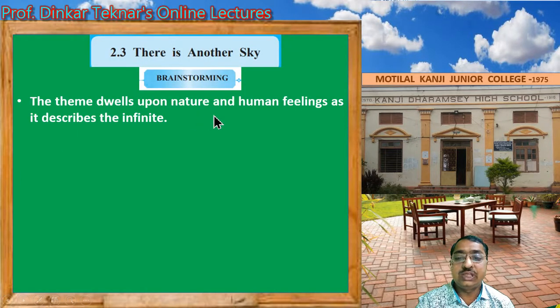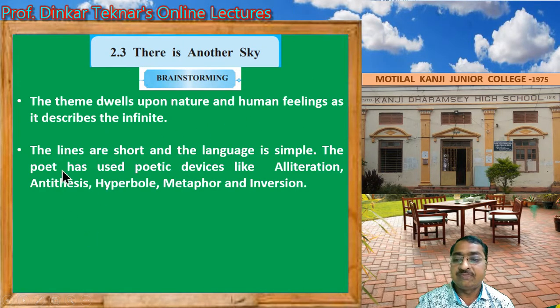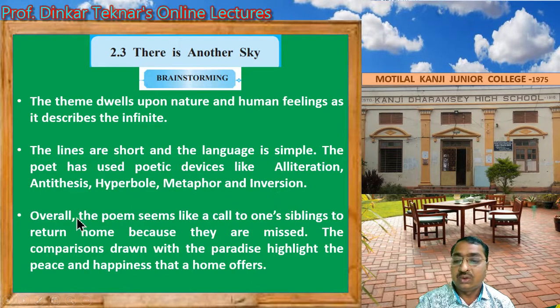The theme dwells upon nature and human feelings as it describes the infinite. The lines are short and the language is simple. The poet has used poetic devices like alliteration, antithesis, hyperbole, metaphor, and inversion. Overall, the poem seems like a call to one's siblings to return home because they are missed. The comparisons drawn with paradise highlight the peace and happiness that a home offers.